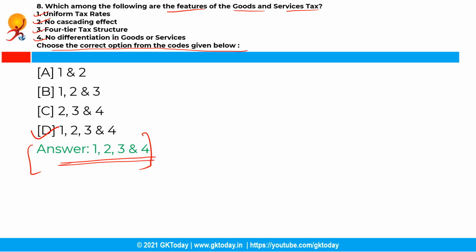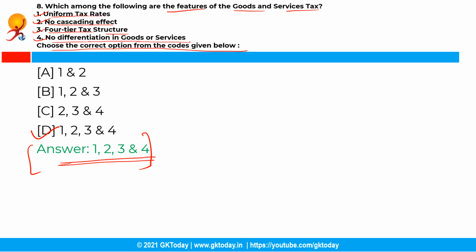See, in India, GST was enforced on 1st July 2017, right? And the features of the GST are uniform tax rates across the country, no cascading effect like the VAT where tax was levied in every stage, and a 4-tier tax structure, that is 5%, 12%, 18% and 28%, and no differentiation in goods and services.